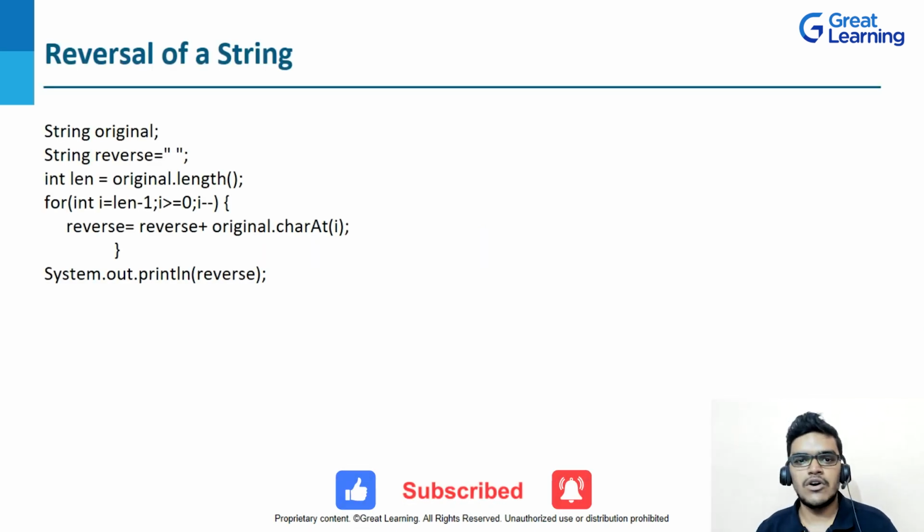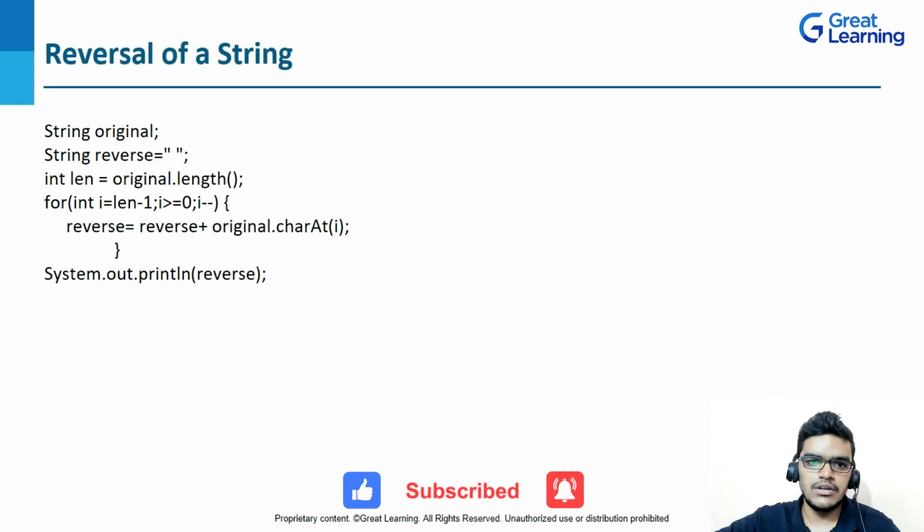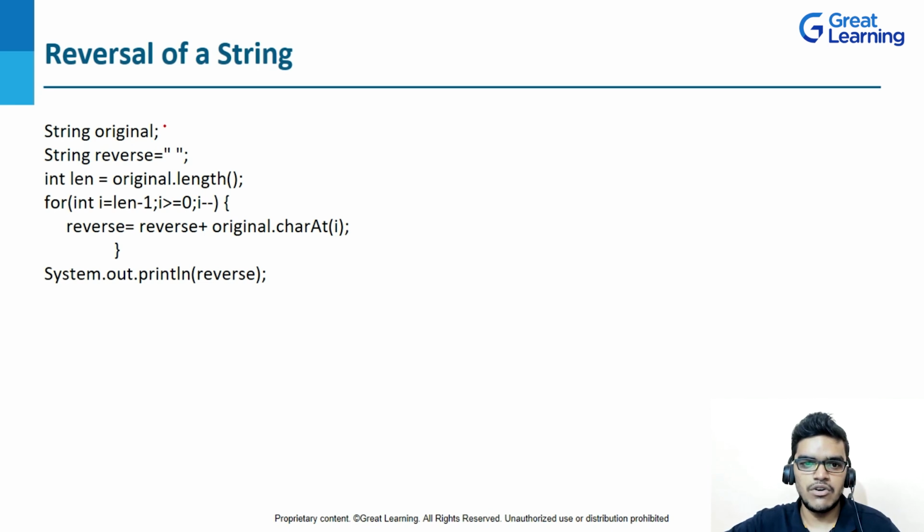So now we will see the logic of reversal of a string. Here, I'm creating a string, and the string variable name is original. I will take the value from the user itself in string original, or let's suppose that in this case this is my string and the string variable is original, and inside that, let's suppose I'm writing here "great learning".